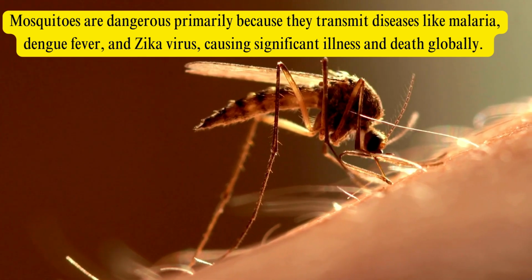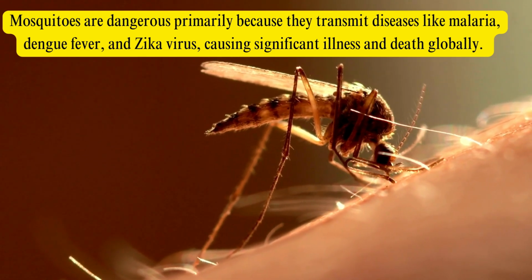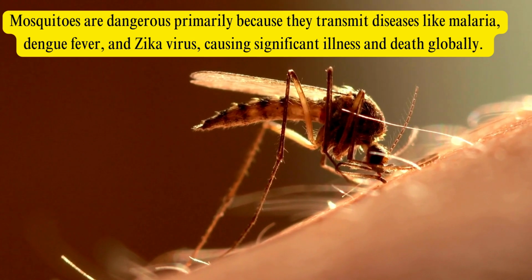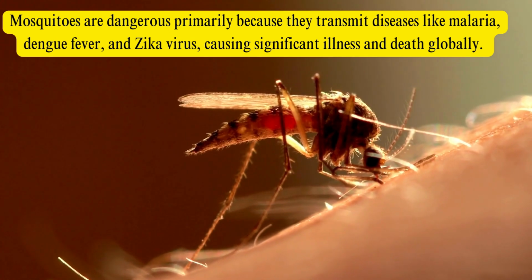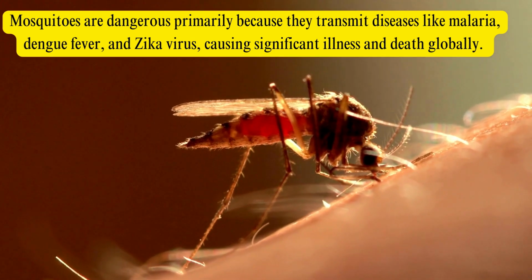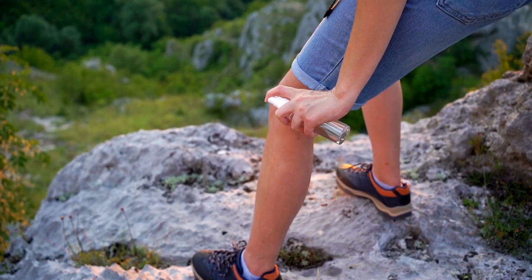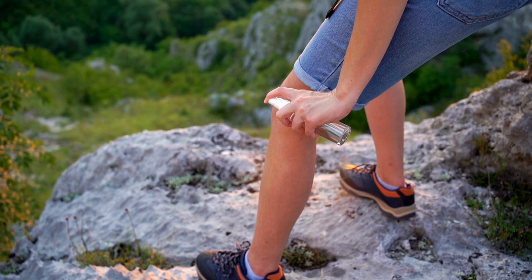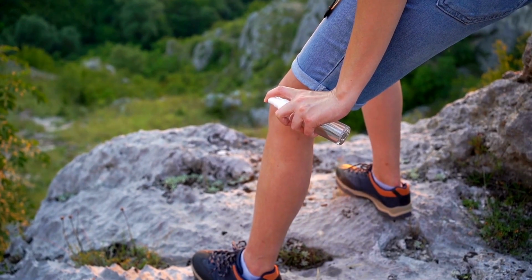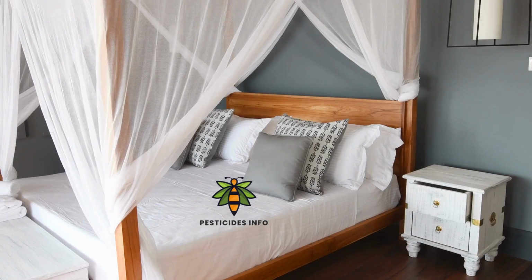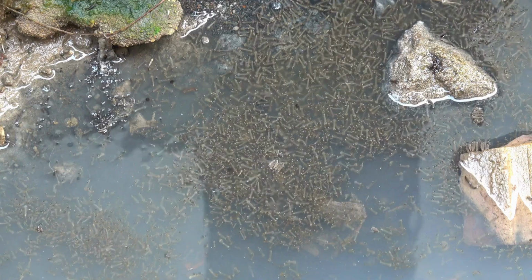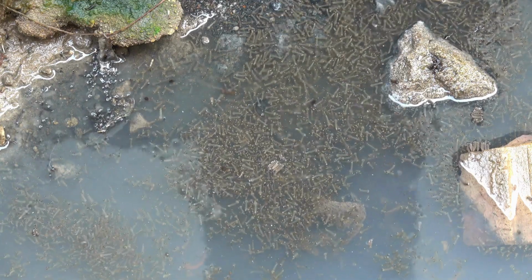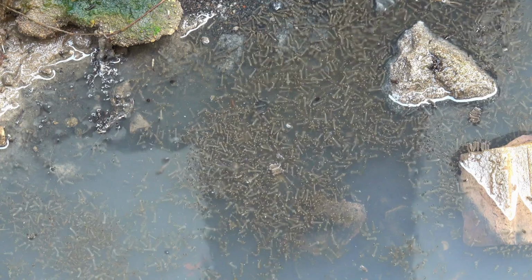Mosquitoes are dangerous primarily because they transmit diseases like malaria, dengue fever, and Zika virus, causing significant illness and death globally. To repel mosquitoes naturally, use mosquito repellent plants and essential oils like citronella or lavender. Employ mosquito nets, eliminate standing water, install screens, and use fans indoors.